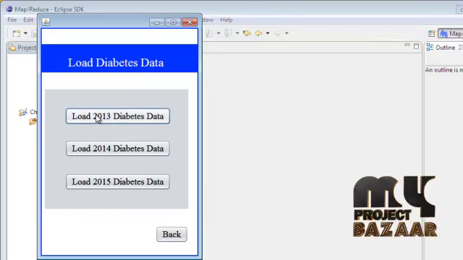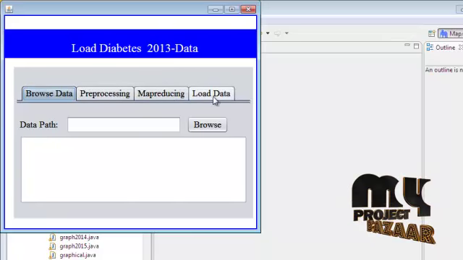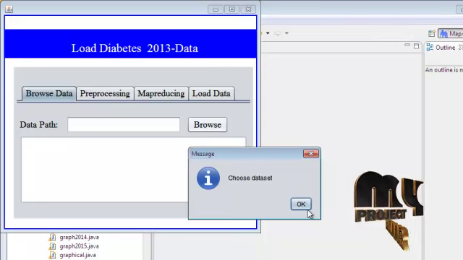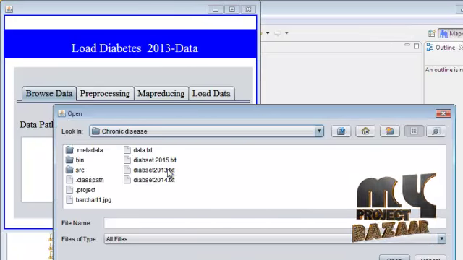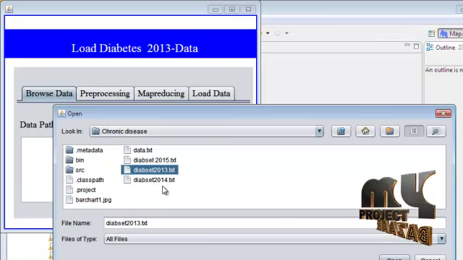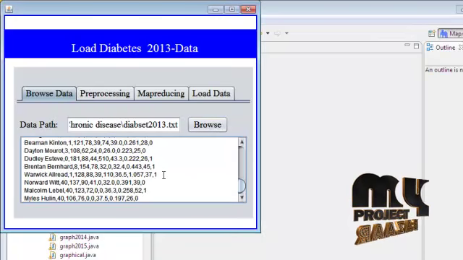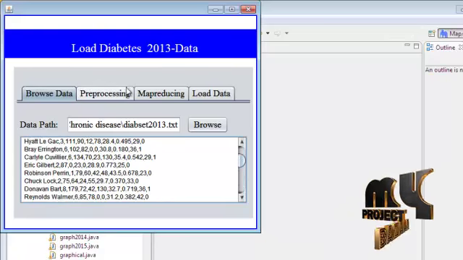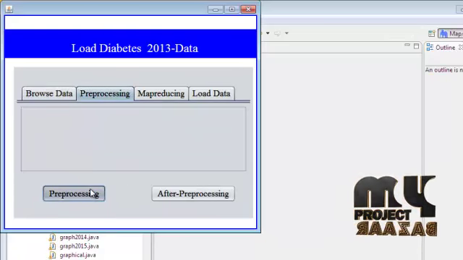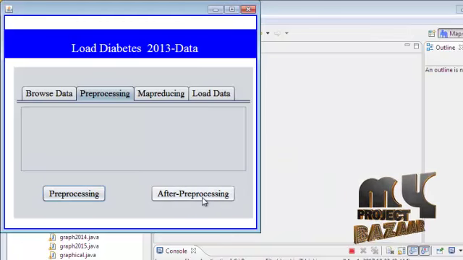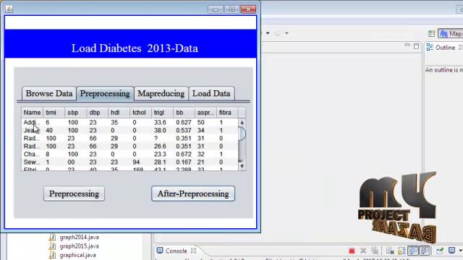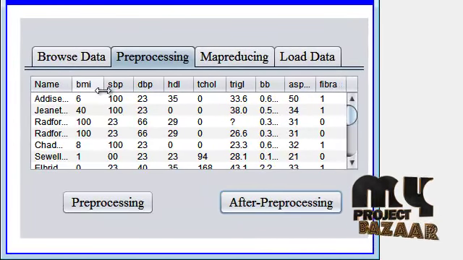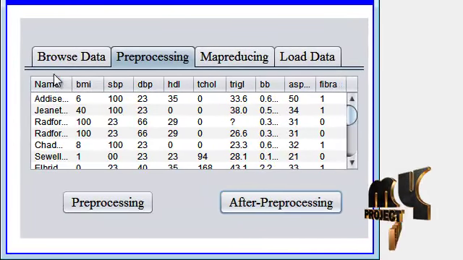In our project there are browse data, pre-processing, MapReduce and load data. First we click browse data. In our process we load our 2013 diabetes data. Click open, and the diabetes-related information for 2013 is opened. Click pre-processing. When the pre-processing is completed, the information is formatted as a table, and all the information and attributes are displayed in this field.